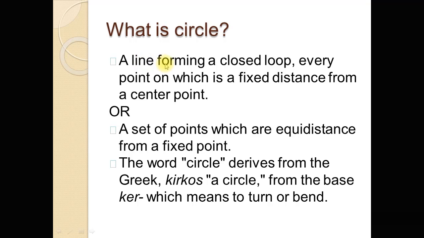A line forming a closed loop, every point on which is a fixed distance from a center point. A circle is a set of points. Every geometrical figure is a set of points, so a circle is also a set of points, but those points which are equidistant from a fixed point. The fixed point is called the center of the circle.